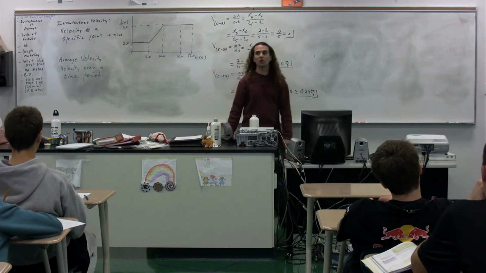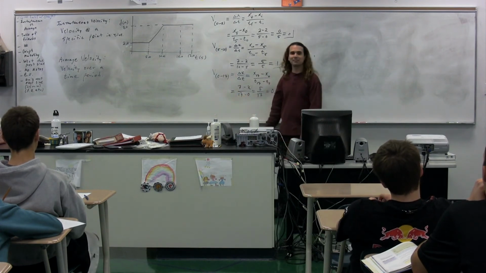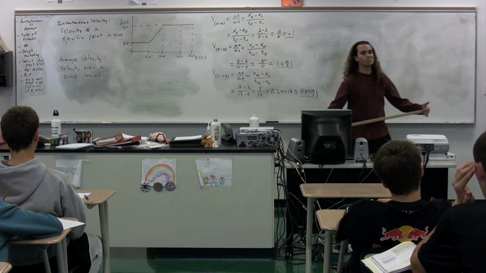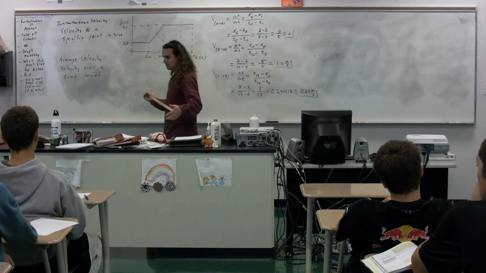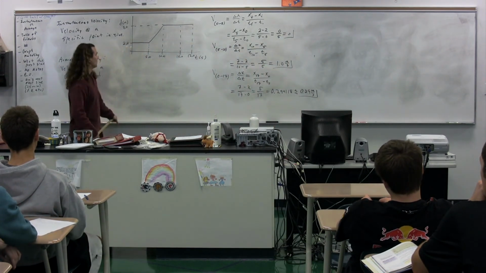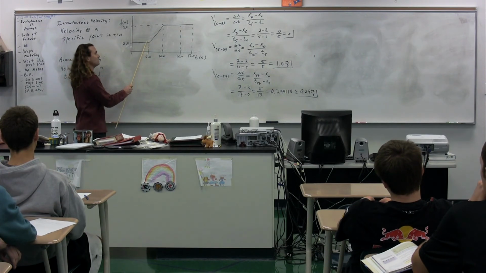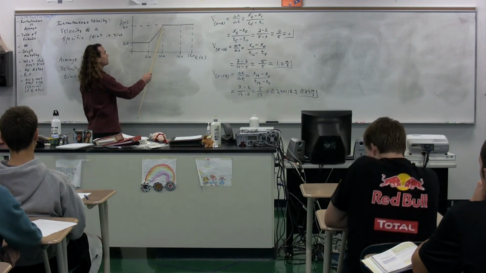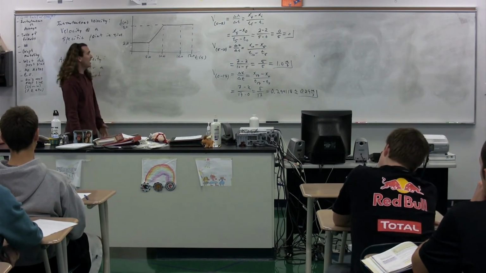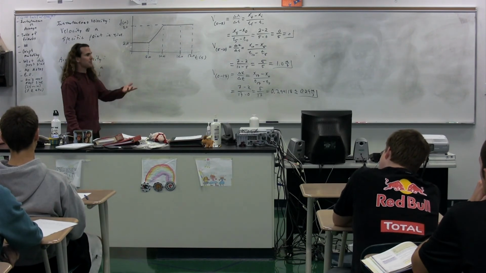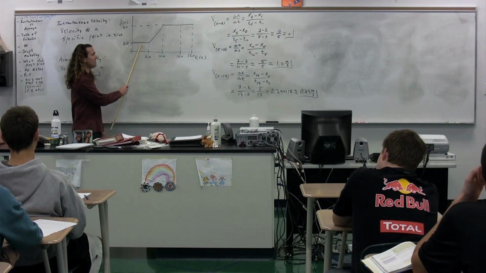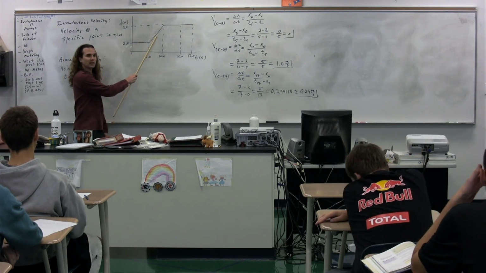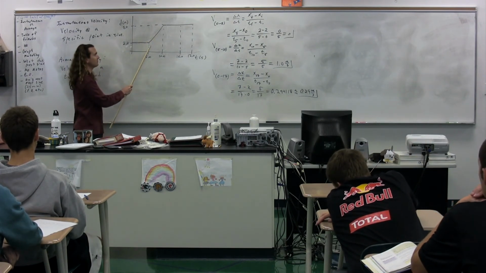Why is that physically impossible? Because you have to accelerate at some point. You can't just instantly go to your top speed. There has to be an acceleration here and an acceleration here. According to our graph, we actually have an undefined acceleration. The limit of it would be an infinite acceleration, but you're going suddenly from not moving at all to moving at 1 meter per second, which is impossible. You actually have to accelerate.